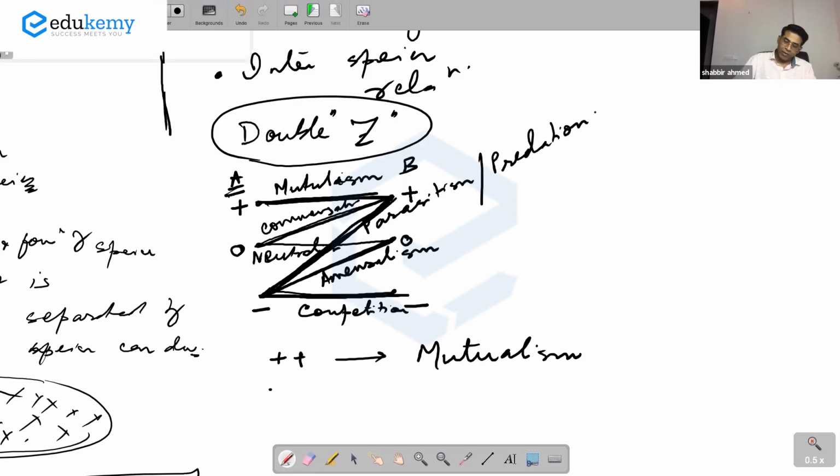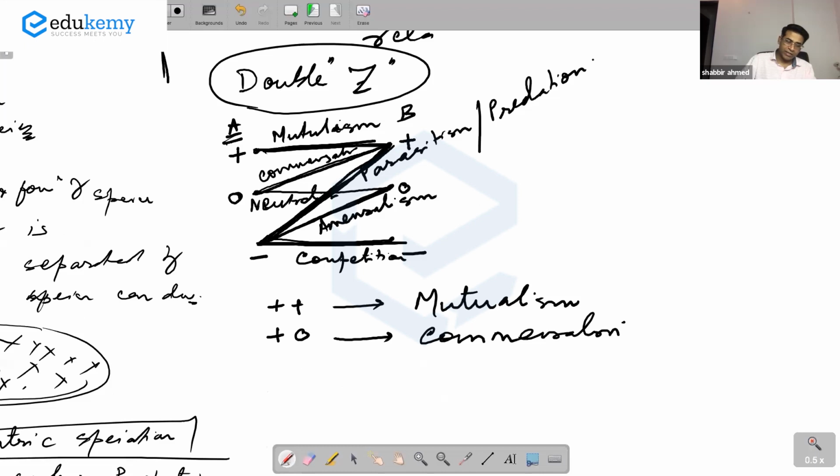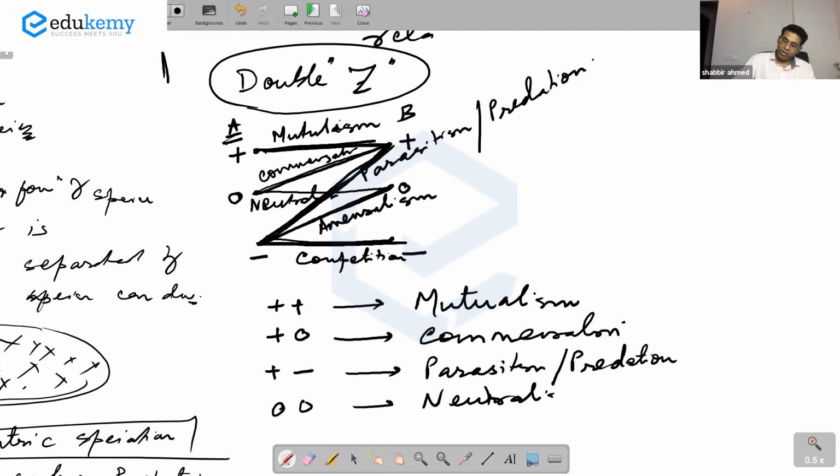If it is good for one, neutral for another one, this is called commensalism. If it is good for one, negative for another, this is called parasitism. Also, एक form है predation. If it is neutral for both, neutralism.